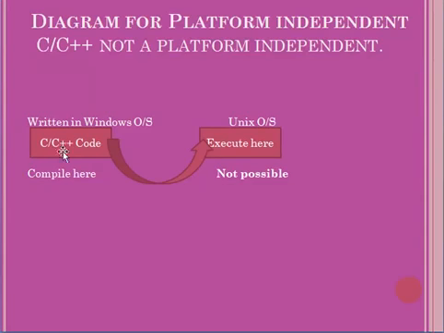You have written a C or C++ code using the Windows operating system and you are compiling here. Once you got compilation, you are trying to run it on the Unix operating system. It is not possible because C and C++ are not platform independent. They depend on the same operating system only. That means you have written a C program on the Windows operating system.